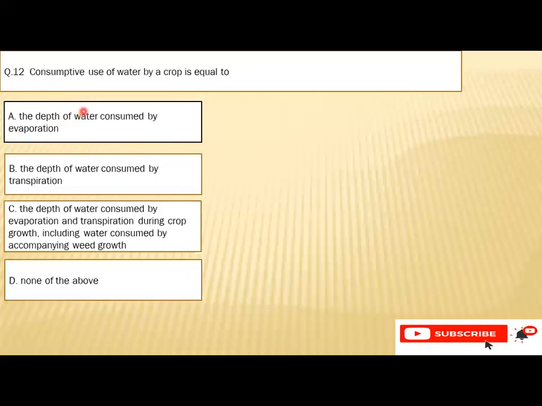Question number 12 is consumptive use of water by crop is equal to A, the depth of water consumed by evaporation, B, the depth of water consumed by transpiration, C, the depth of water consumed by evaporation and transpiration during crop growth, including water consumed by accompanying weed growth, or D, none of the above. So the right option is C.